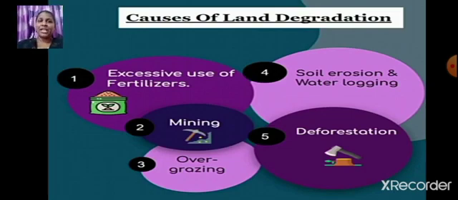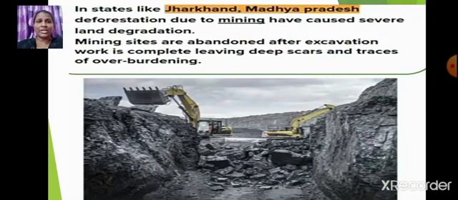Let us see. The first reason is excessive use of fertilizers, which makes the land infertile. Then we have mining, overgrazing, soil erosion and waterlogging, as well as deforestation. So all these lead to land degradation. Students, in states like Jharkhand and Madhya Pradesh, deforestation due to mining has caused severe land degradation.